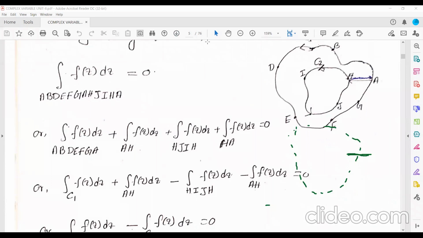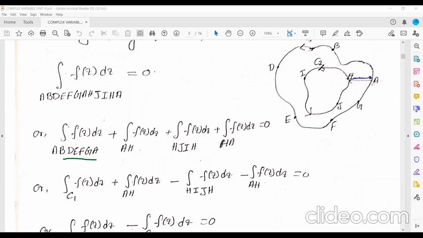Okay. Now see here. Now this which curve? A, B, D, E, F, G, A. This is the curve C1. Now A, H, keep as it is. Now here see, you are mapping in what?